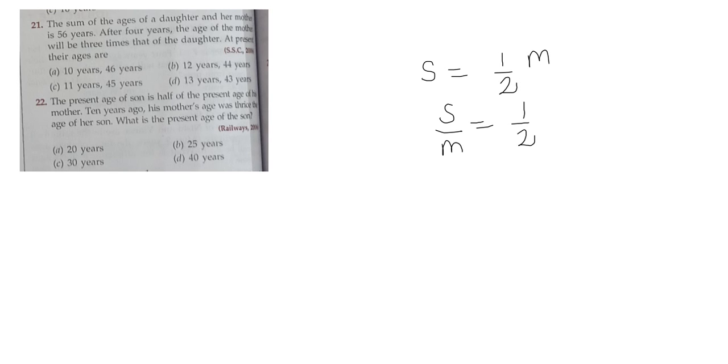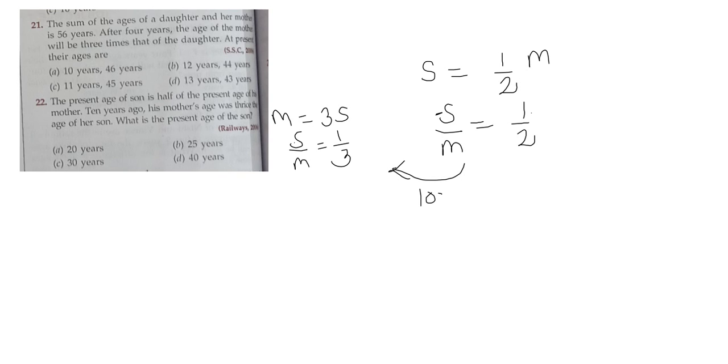10 years ago his mother's age... 10 years ago means we have to go towards the left, we will write 10 here. His mother's age was thrice the age of the son. So the ratio between son and mother will become 1:3. We have got the ratio. What is the present age of the son? We have to find out this one value.